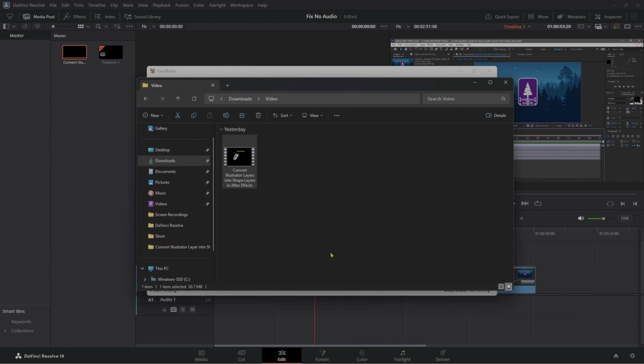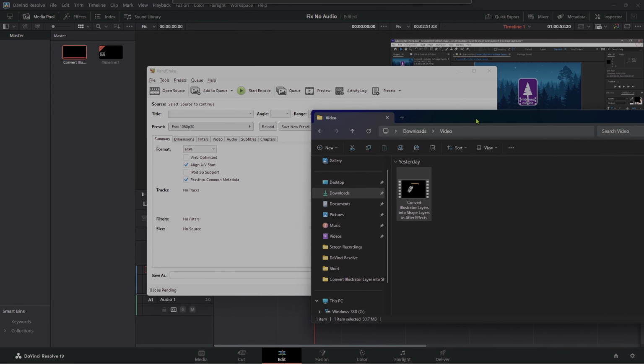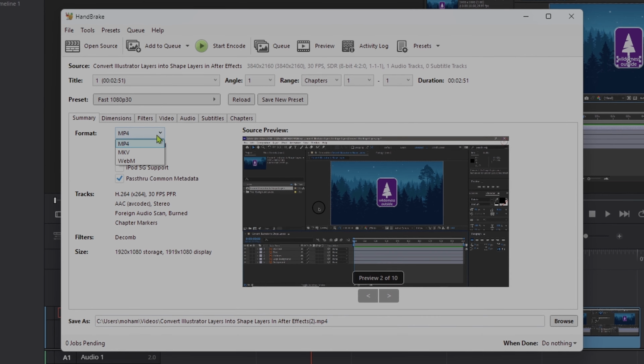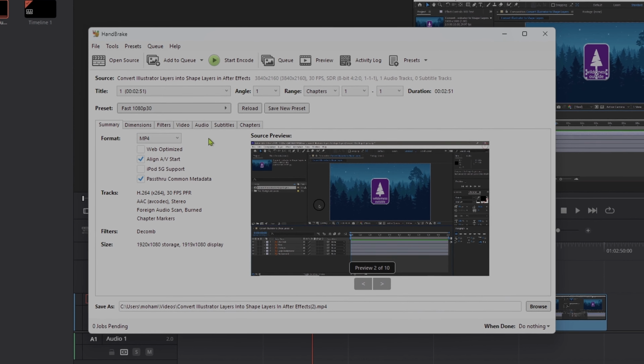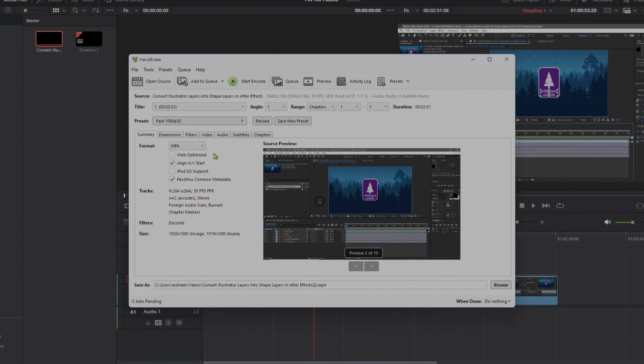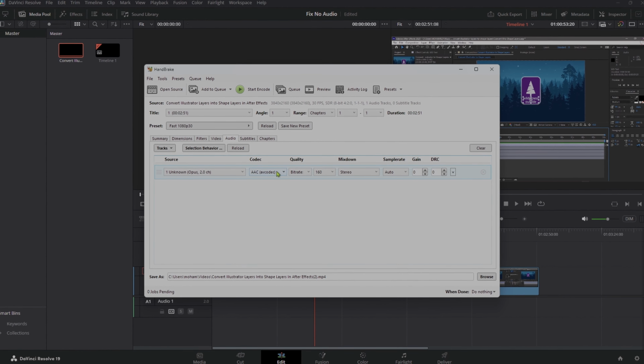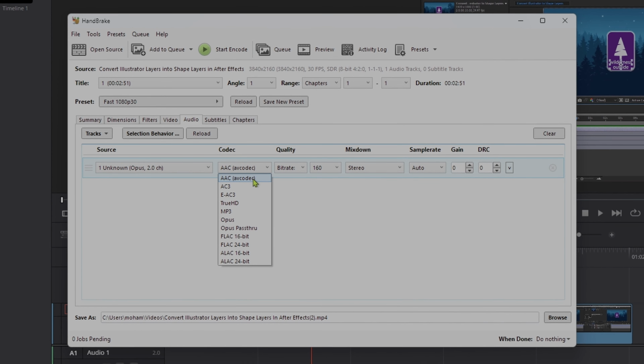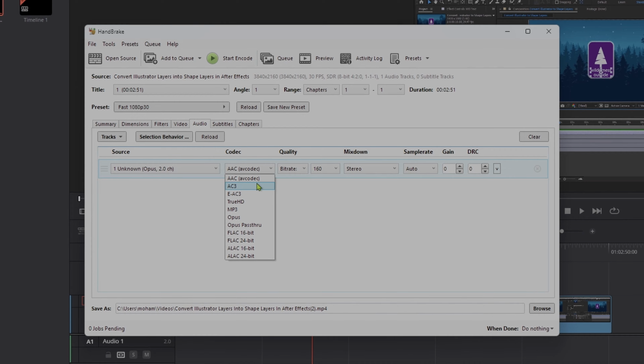Open Handbrake and drag your troublesome MP4 file into the window. This will load the file into the software for conversion. In the Summary tab, choose a preset that matches your desired output quality. Handbrake offers a variety of presets for different devices and purposes. For the audio codec, I recommend sticking with AAC, Advanced Audio Coding.